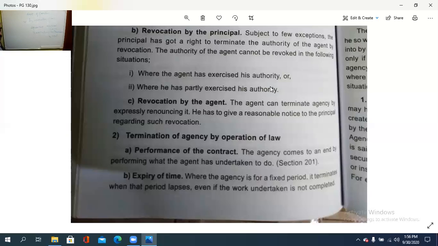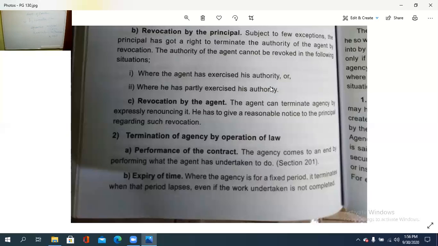Another is expiry of time. The time comes to an end. The agency is for a fixed time. Within that particular time period, if the work is accomplished, fine; otherwise it is automatically revoked. Where the agency is for a fixed period, it terminates when that period lapses, even if the work undertaken is not completed.